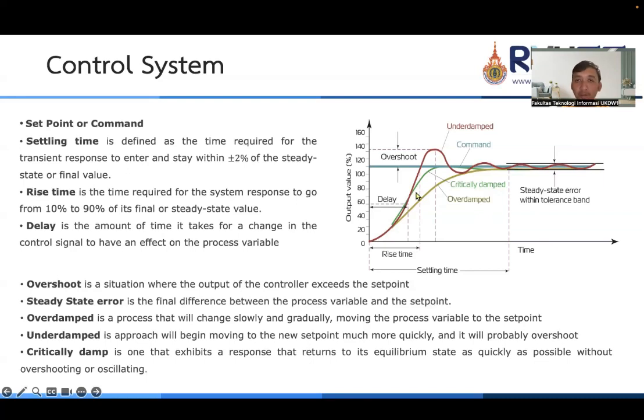This response doesn't have overshoot or oscillation. This is critically damped.